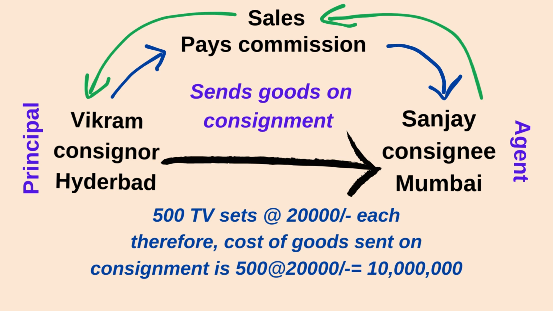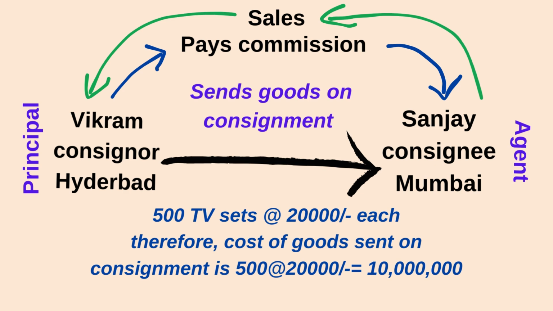And one more thing, in some situations, the consignor will ask the consignee to pay some money in advance. Why? To have some confidence that the person will work accurately. It's like a collateral security. Here the relationship between consignor and consignee is principal and agent, not boss and employee.